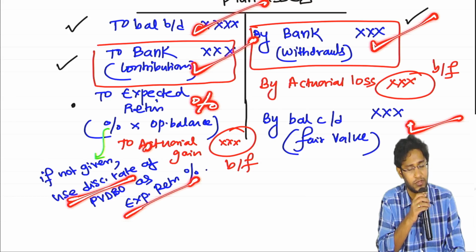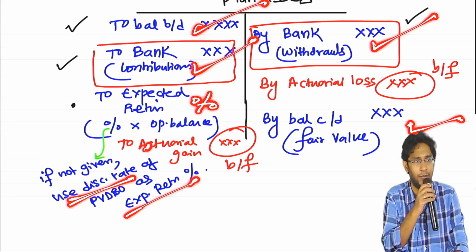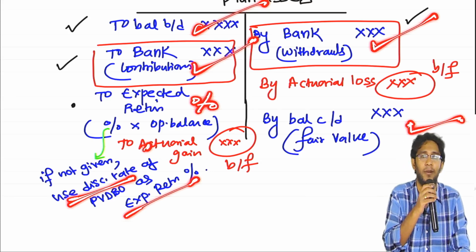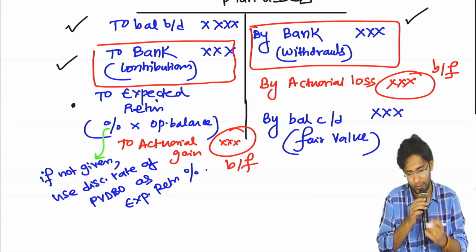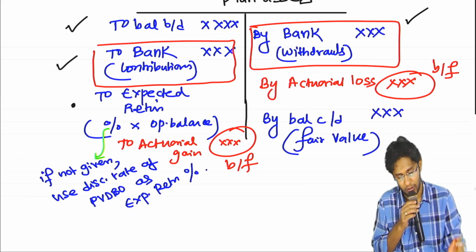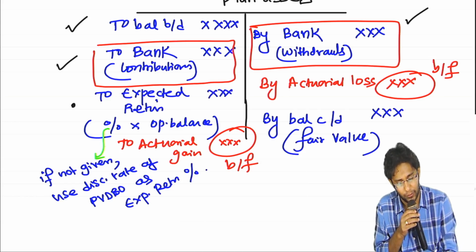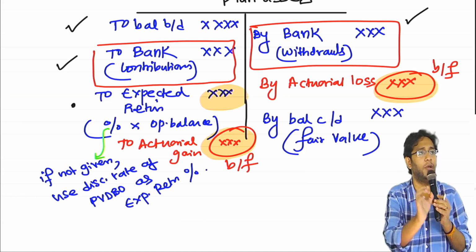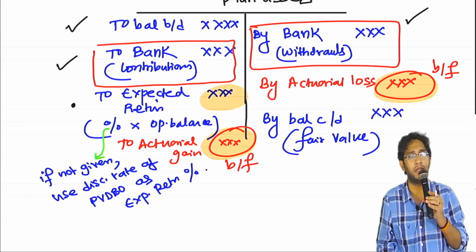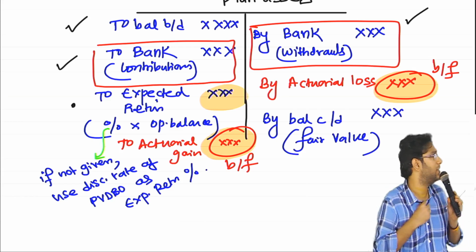The closing fair value number the question will give. Obviously, they will not give you actuarial gain or actuarial loss. That number will come as a balancing figure. That question will be: compute actual return on plan assets. How to do it? The expected return number, whatever is there, plus this actuarial gain or minus this actuarial loss, will be your actual return on plan assets. This is one very, very popular and very easy case, plain maths.